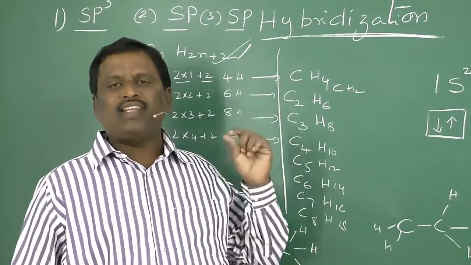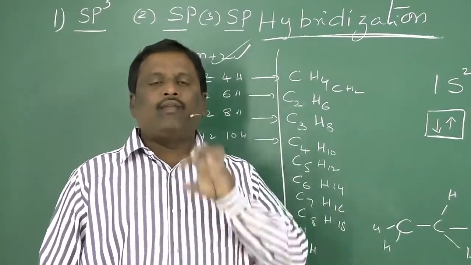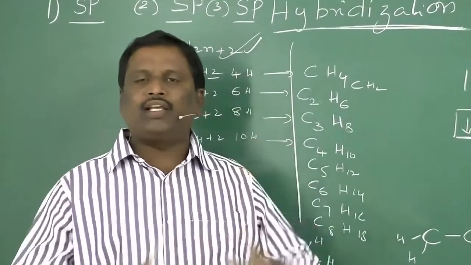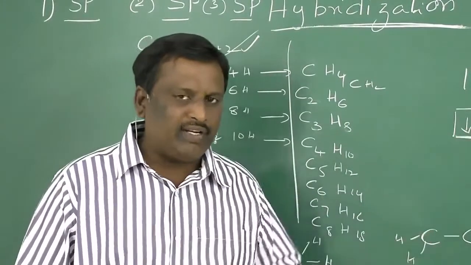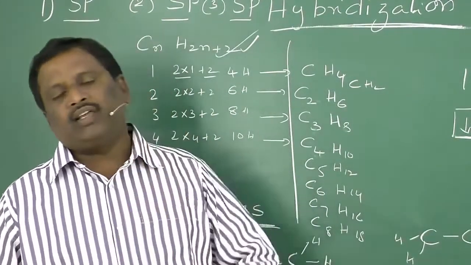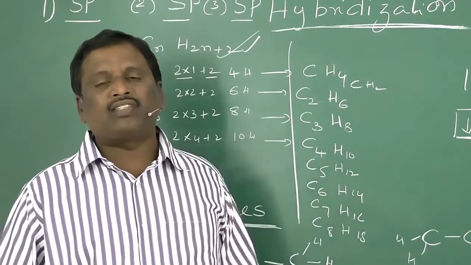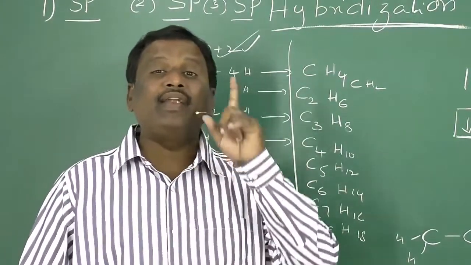Now, what is sp3 hybridization? When one s orbital and three p orbitals mix together to give four identical hybrid orbitals, that phenomenon is called sp3 hybridization, and the orbitals that are formed are called sp3 hybrid orbitals.